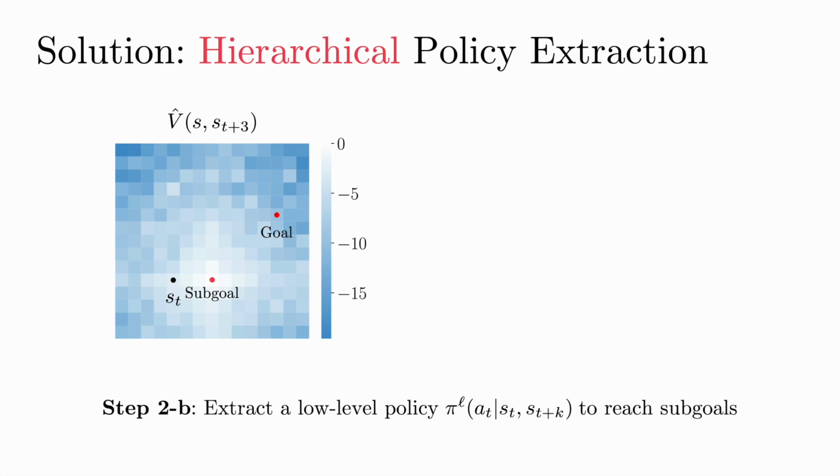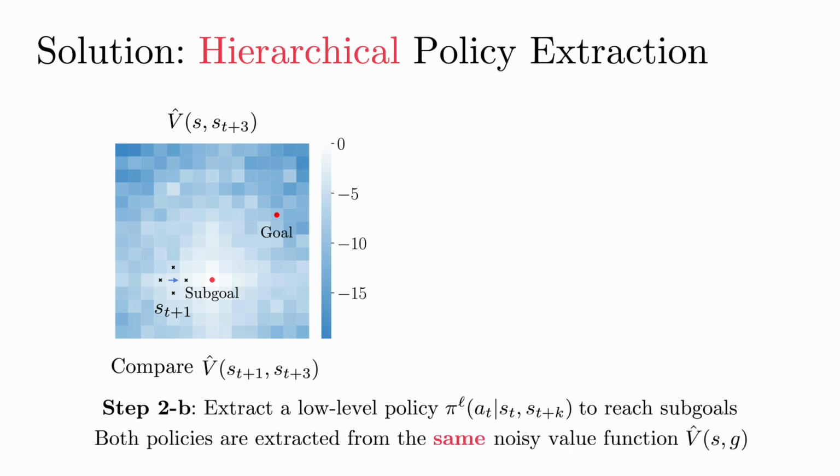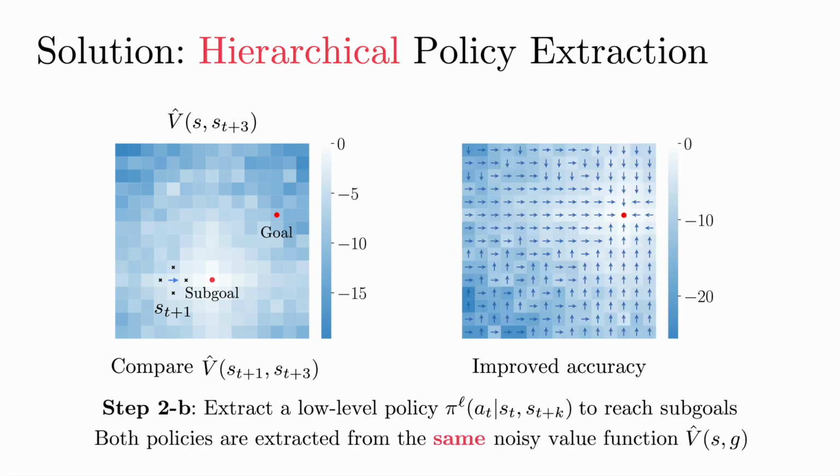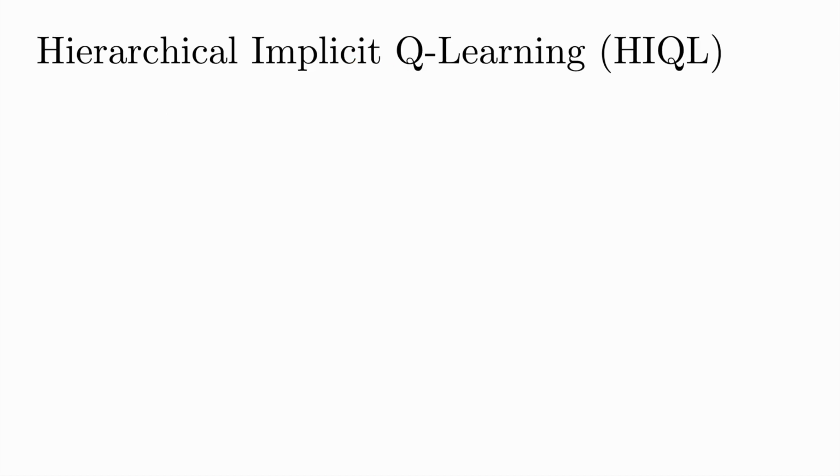And then we extract a low-level policy to reach the found subgoal. To do that, as before, we just compare adjacent states and pick the best action. This will also be much more accurate than before, because we only need to reach very close subgoals where the noises are much smaller. As a result, even though both policies are extracted from the same noisy value function, the overall accuracy can be much more improved. This is the intuition behind our method HIQL.